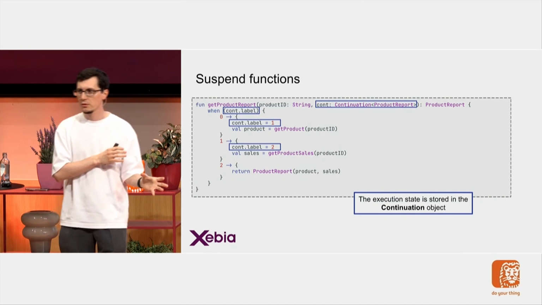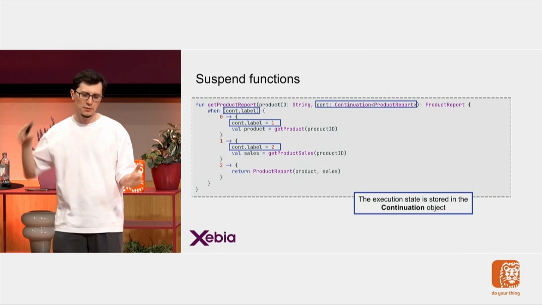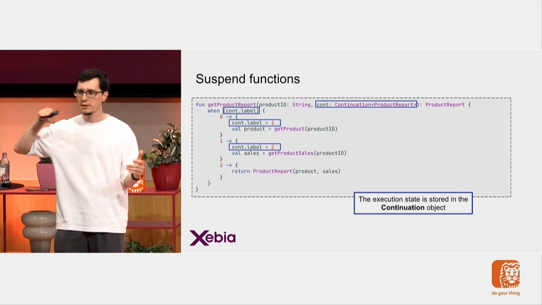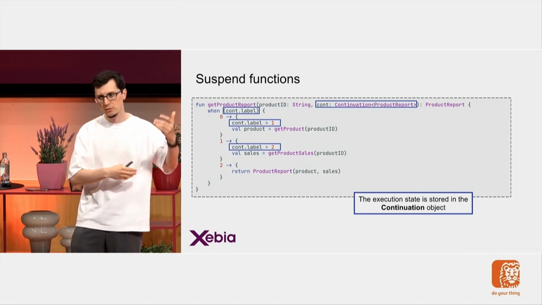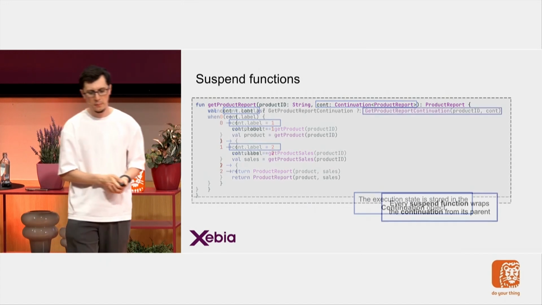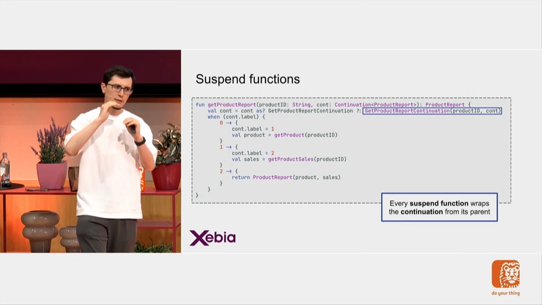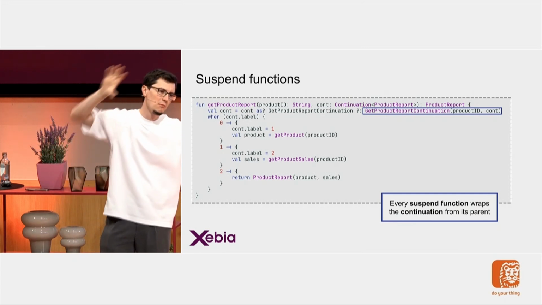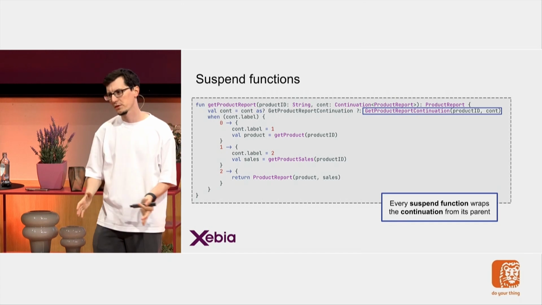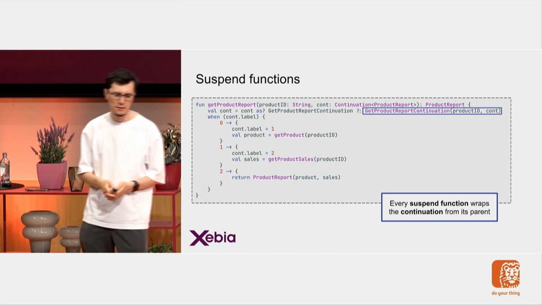Here it calls this label. With the label, I control which block I'm executing next, and whenever I execute a block, I update this label. So next time, it goes on from the next block. And this part is important: every suspend function wraps the continuation coming from its own parent with its own continuation. So that's really important, and we will see how this comes into effect.